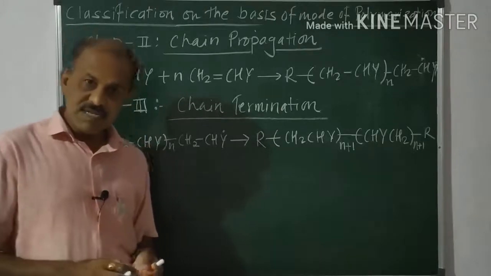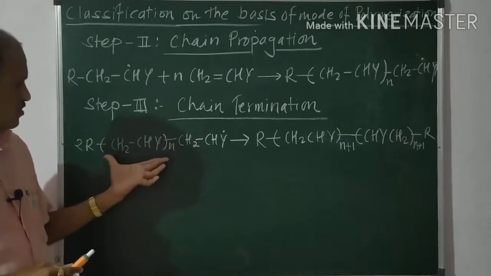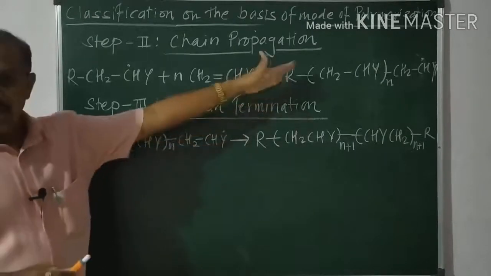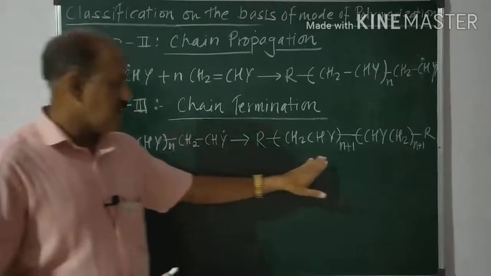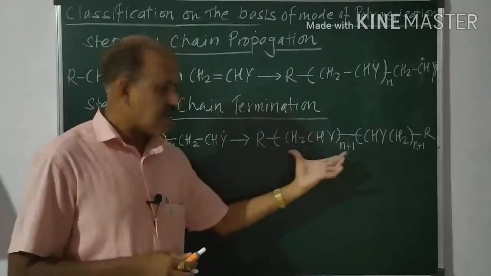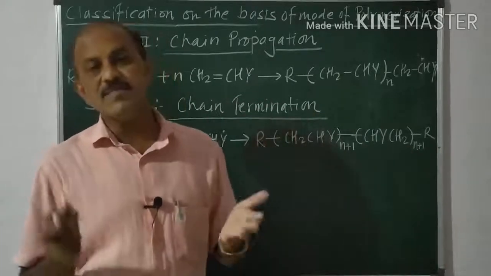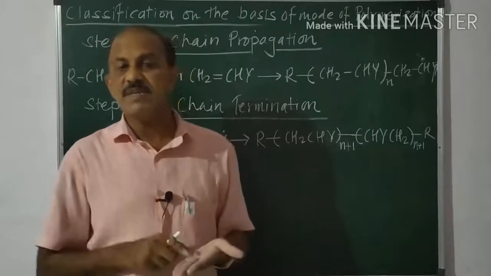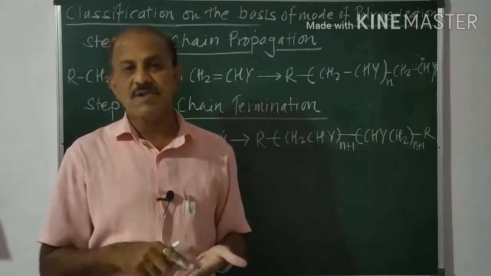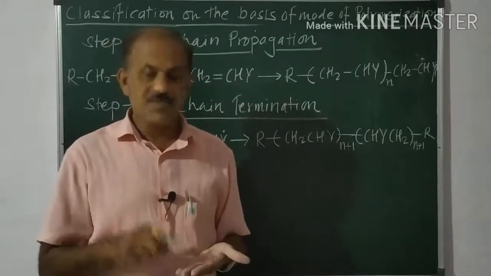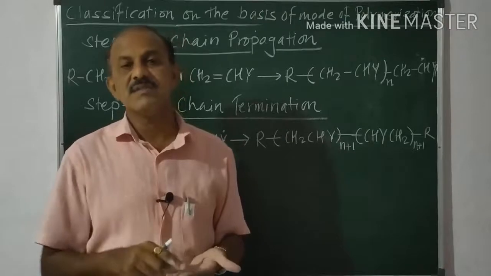For the combination process, we take two monomers which are formed in step 2, and when they are combined with each other, there is a formation of polymers. The addition polymerization is completed. So note that addition polymerization takes place by the free radical mechanism. There are 3 steps for that. One of them is chain initiation, second is chain propagation, and next is chain termination.